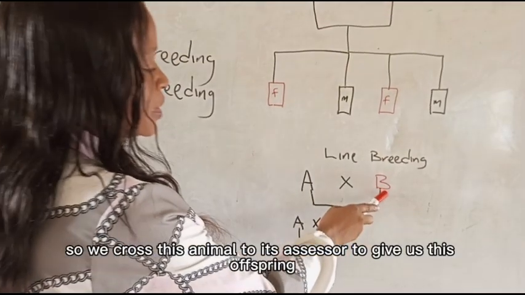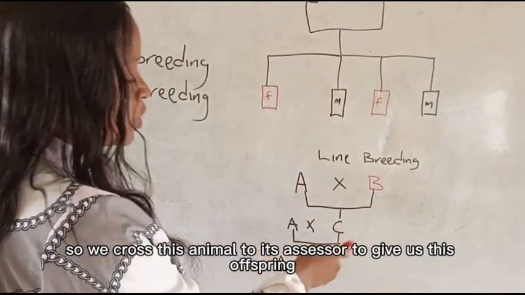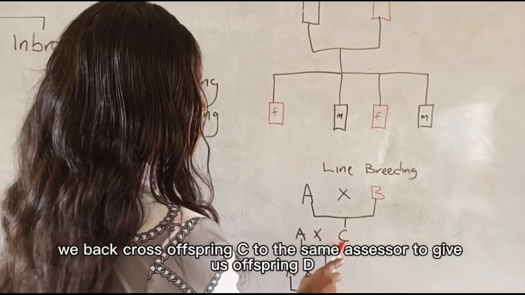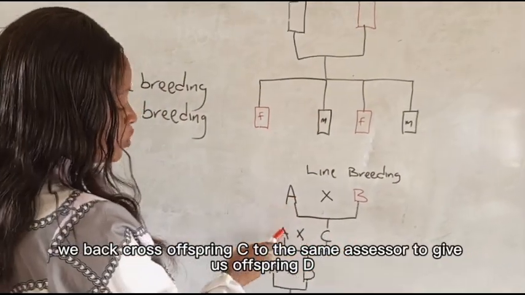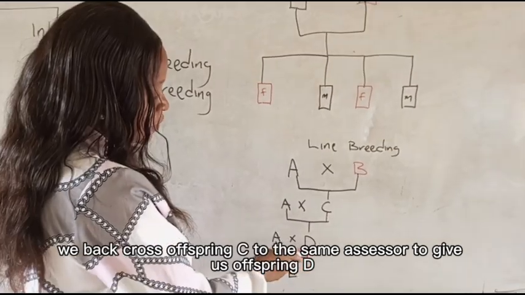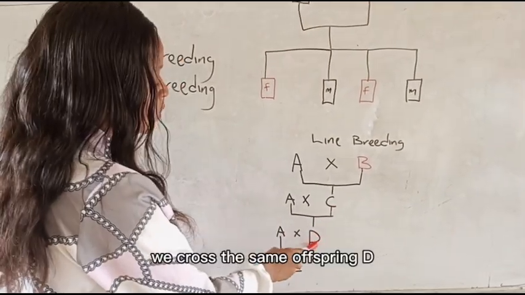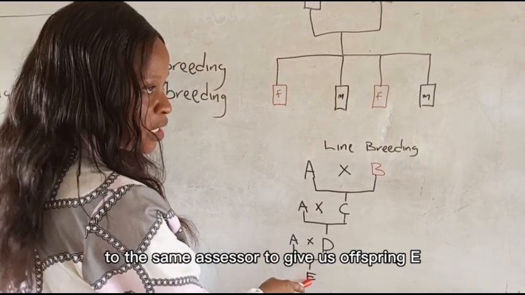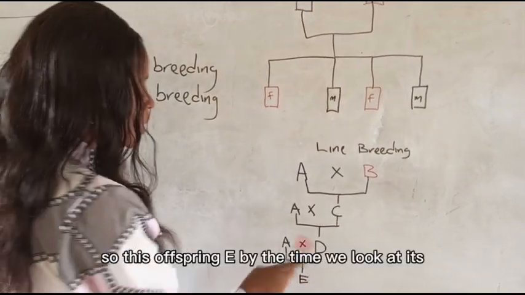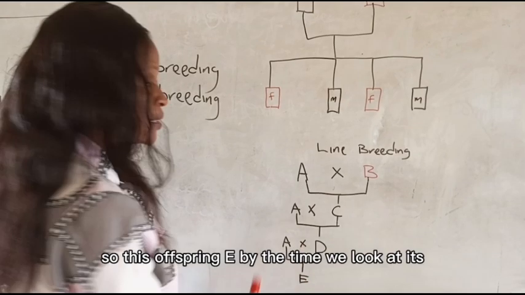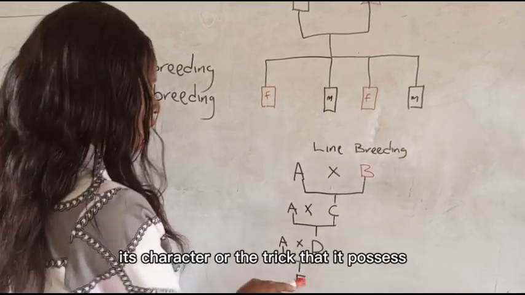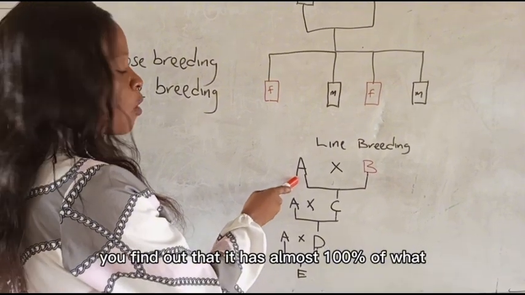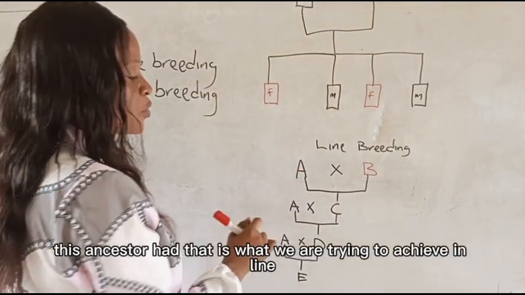We cross this animal to its ancestor to give us this offspring C. Now we back cross offspring C to the same ancestor to give us offspring D. We cross the same offspring D to the same ancestor to give us offspring E. So by the time we look at the character or the trait that offspring E possesses, you find out that it has almost 100% of what this ancestor had.